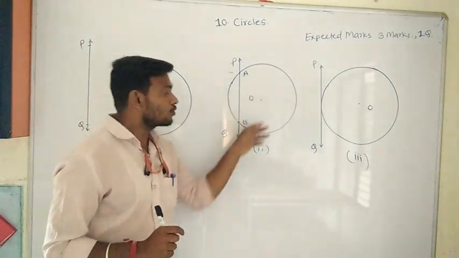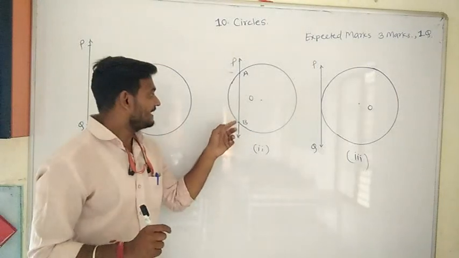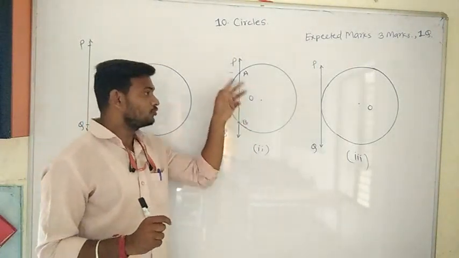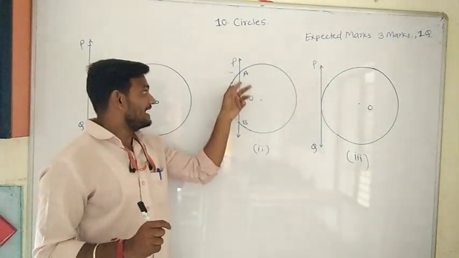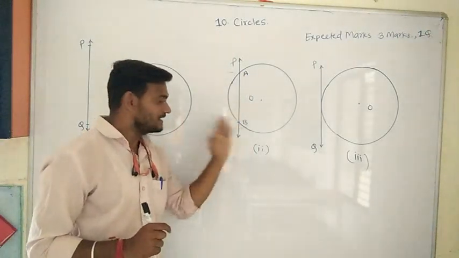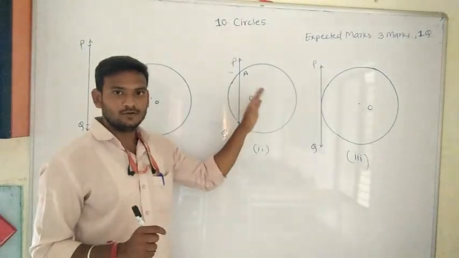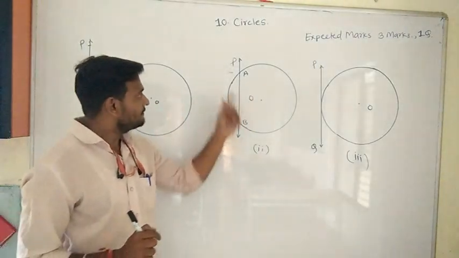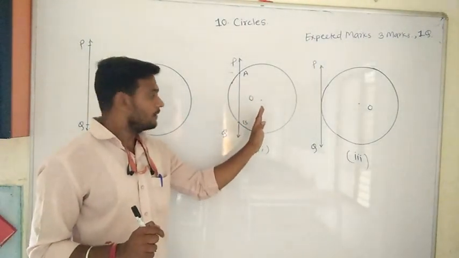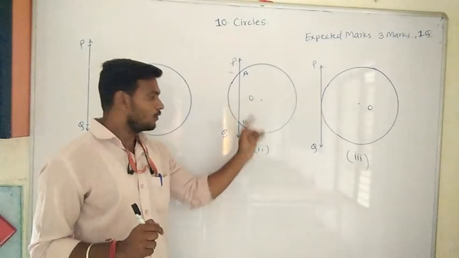Therefore, if there are two common points between a line and a circle, then such a line is called a secant to the circle. Here, line PQ is a secant to the circle with center O.